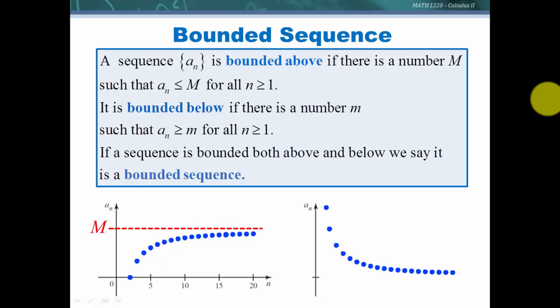And we can come up with an m, and all of the terms in the sequence are less than or equal to that. Looking at the second part, it is bounded below if there is a number lowercase m such that a sub n is greater than or equal to m for all n greater than or equal to 1. So this one is saying it's bounded below if I can come up with a number little m such that all of the terms in the sequence are greater than or equal to that value. Then, if a sequence is bounded both above and below, we simply call it a bounded sequence. So we can have bounded above, bounded below, or bounded.